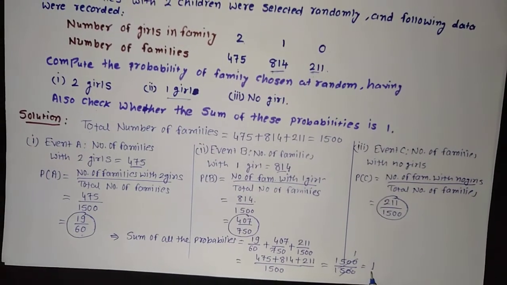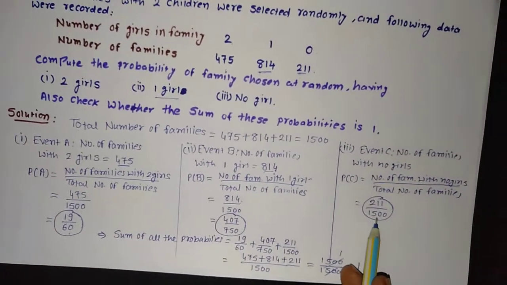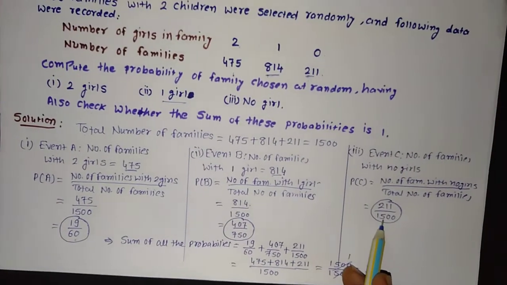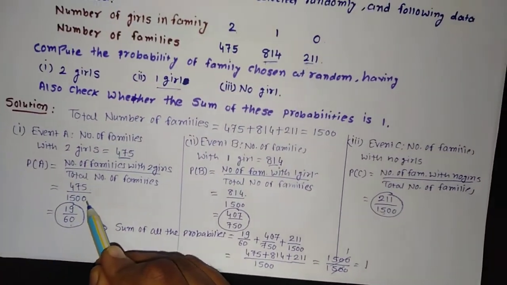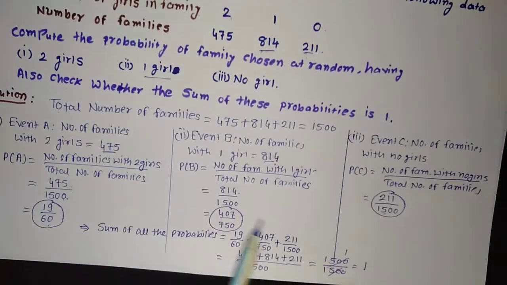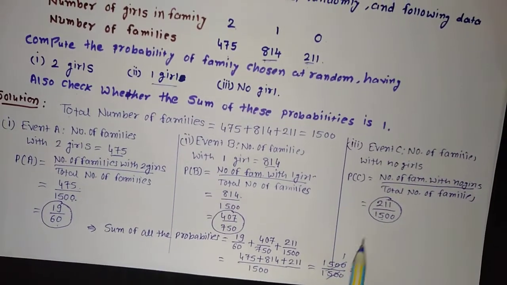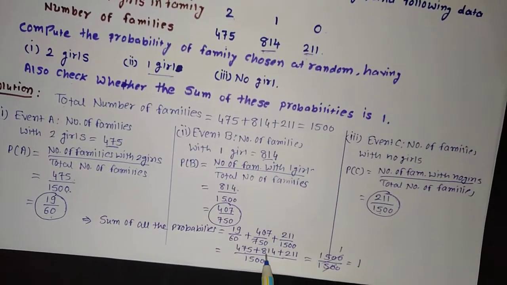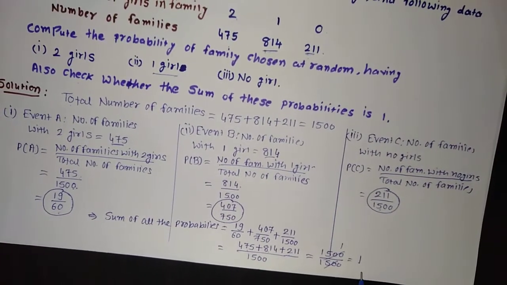Or even, you can see what we did here, to make all the denominators 1500: 475 upon 1500 plus 814 upon 1500 plus 211 upon 1500. Then the denominator will remain the same. You need not go for the LCM, and simply you will get 475 plus 814 plus 211 upon 1500. By cutting this value you will get the answer 1.